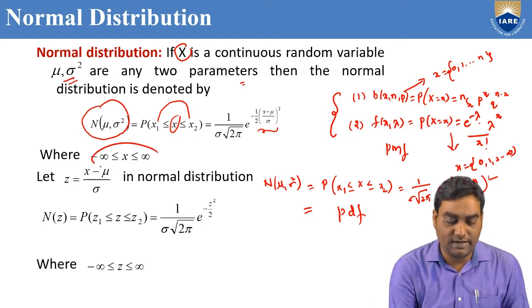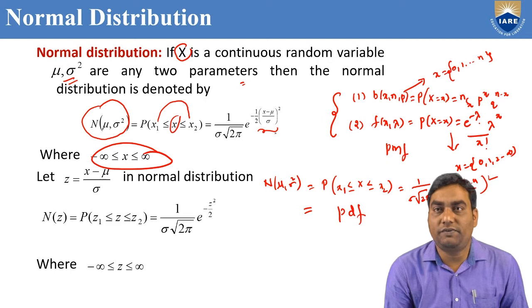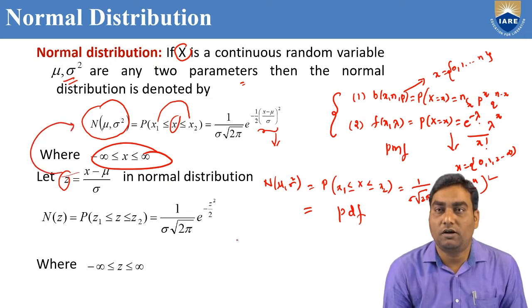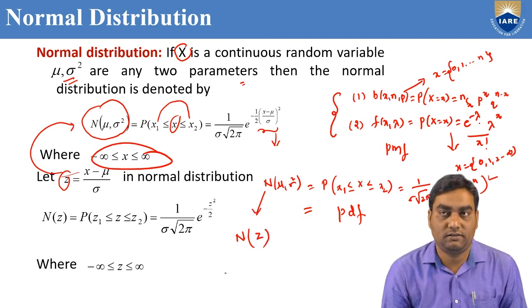Here x is between minus infinity to infinity, but this formula in terms of x is very difficult to remember. That's why we can convert it in terms of z in the normal distribution by taking z equal to x minus mu by sigma. Wherever you have x minus mu by sigma, you can replace it with z. If you substitute z equal to x minus mu by sigma in the formula, the normal distribution formula will be converted into N of z, to find the probability of z between z1 to z2.